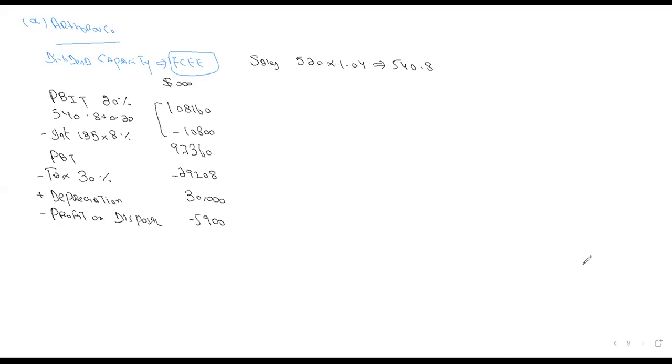Try to understand now. How much cash are we receiving? See, we have disposed of one asset. There was a disposal of an asset.